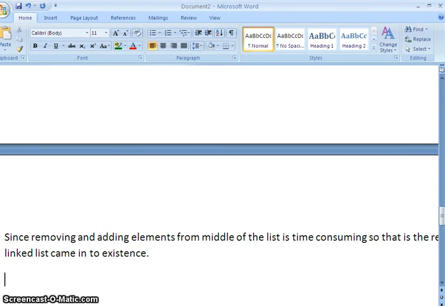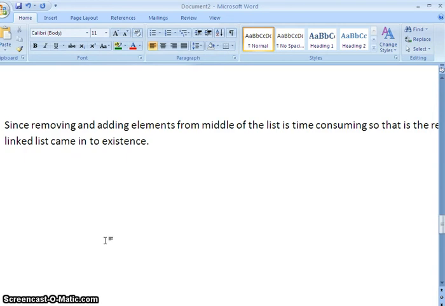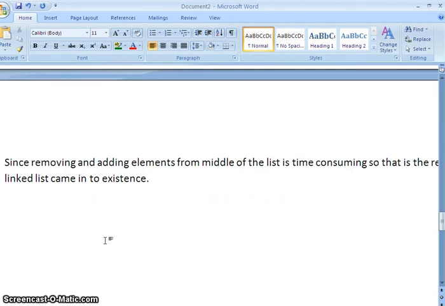So how is this problem resolved with the help of linked list? Since each element in the array has to be moved to the next position in order to add an element, there is a problem. So how this problem is resolved with the help of linked list, we will see.